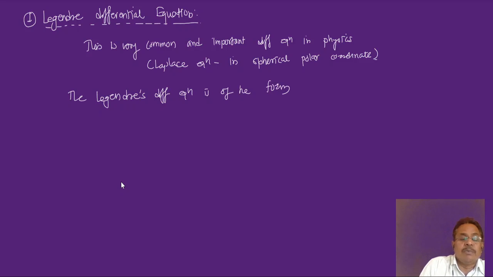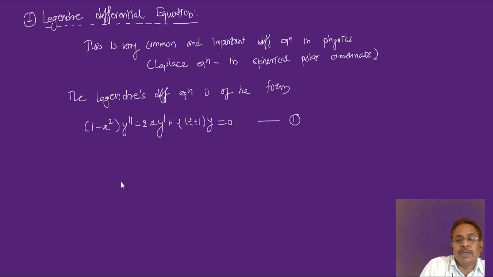Now see what the form of this equation is. It is 1 minus x square into y double dash minus twice x into y dash plus L into L plus 1 into y is equal to 0.